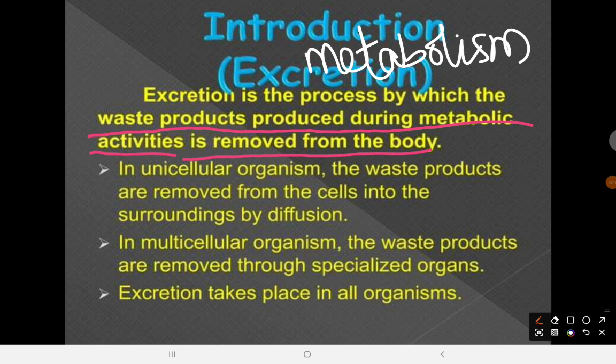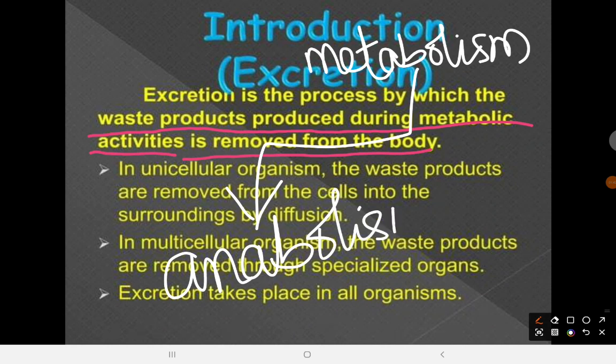And physiologically, we define metabolism as the chemical process that occurs within a living organism in order to maintain life. So it is just all chemical processes. Because it is in living organisms, we say they are biochemical processes. That's why metabolism is divided into two: we have anabolism and catabolism.